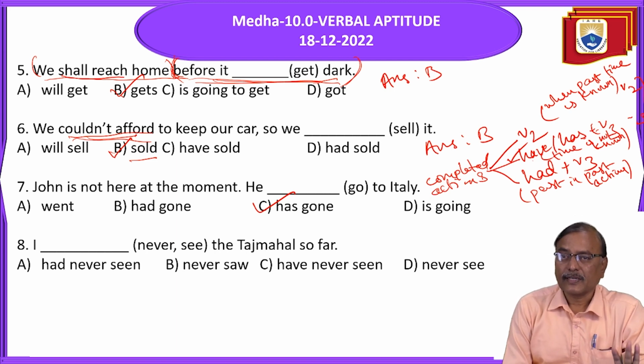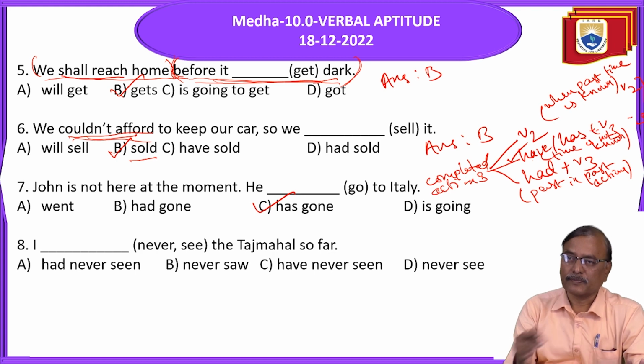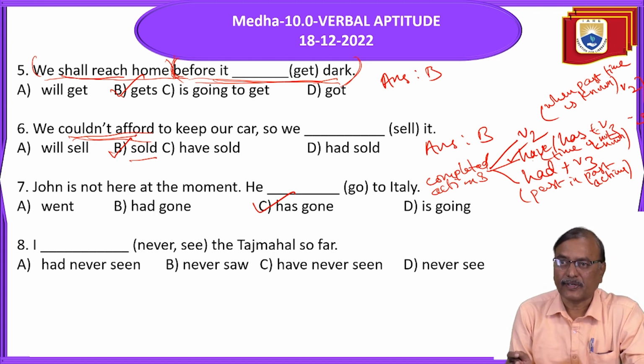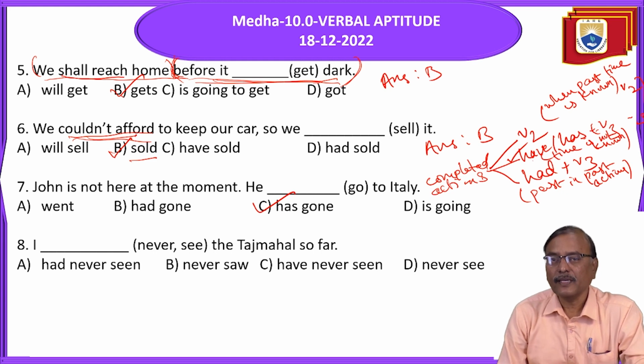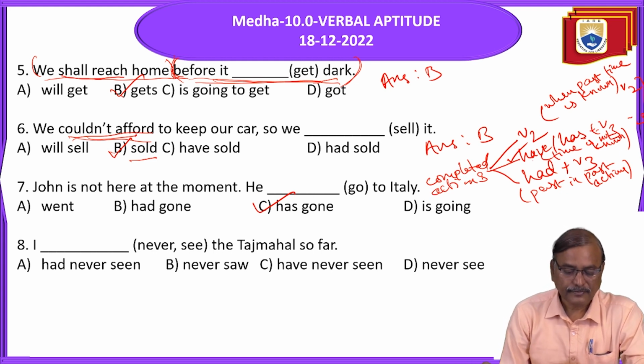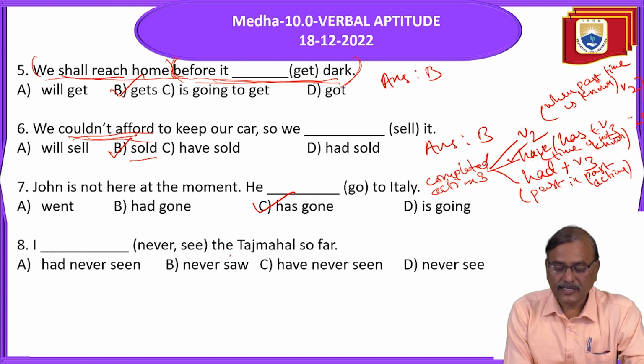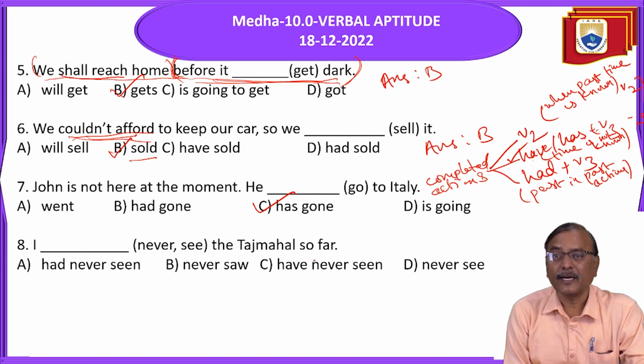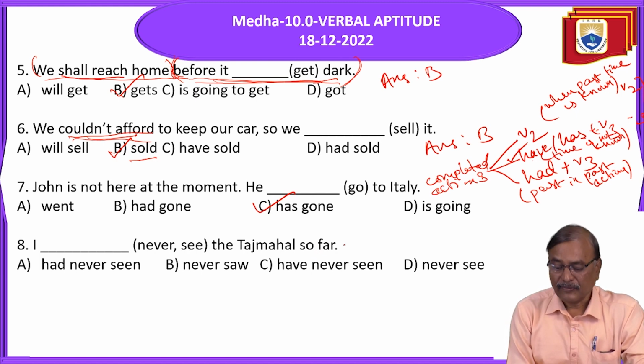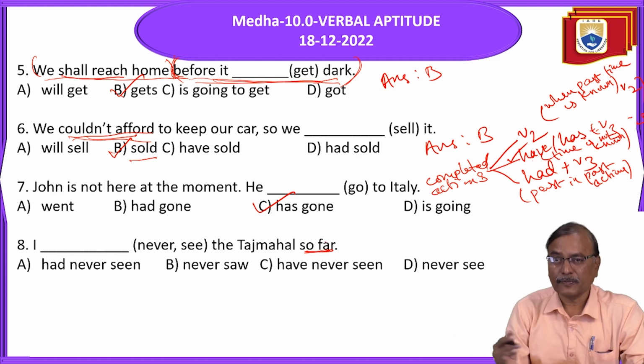Okay. For completed actions, we can use the simple past, present perfect, past perfect. But there is a little difference. I dash never see the Taj Mahal so far, till, yet. When these phrases come, it means past to present, not happened.